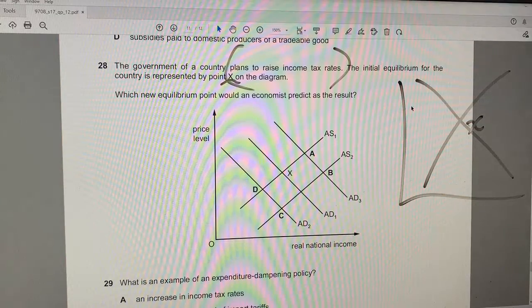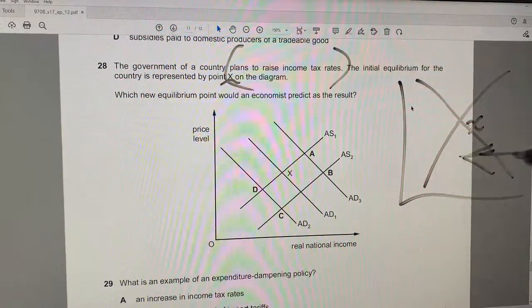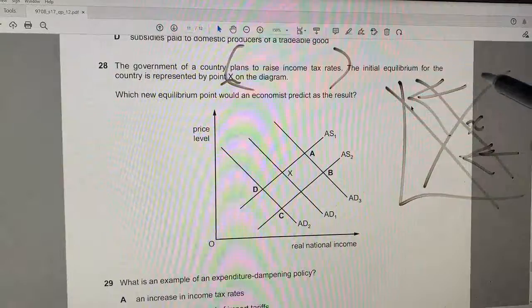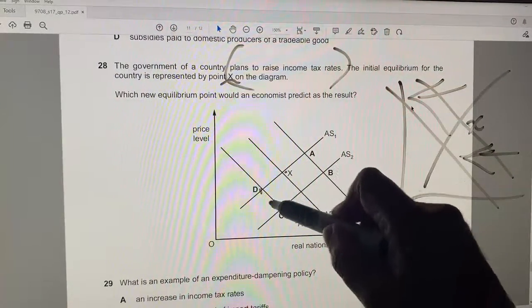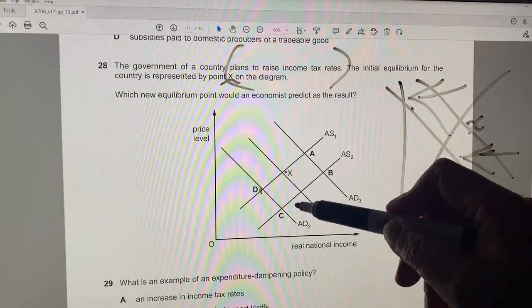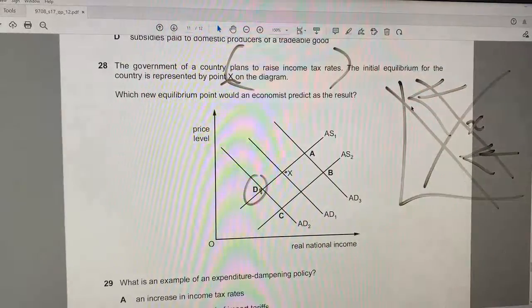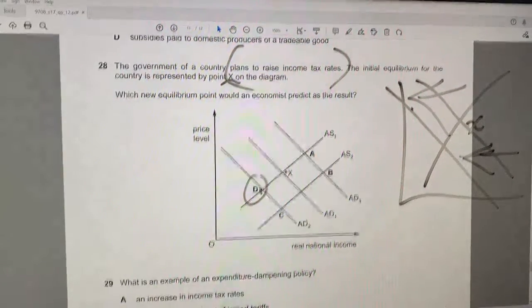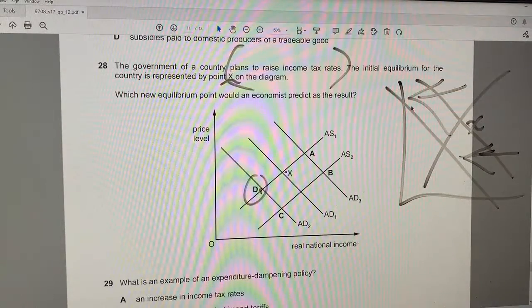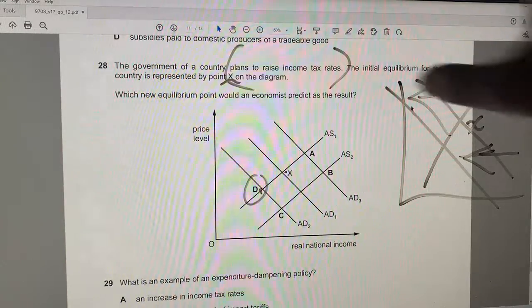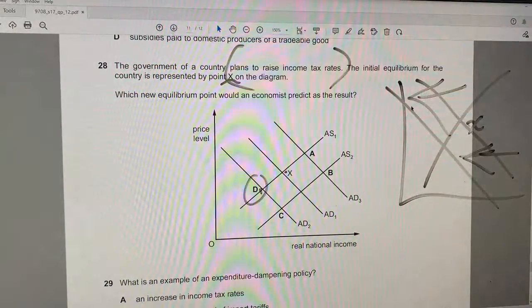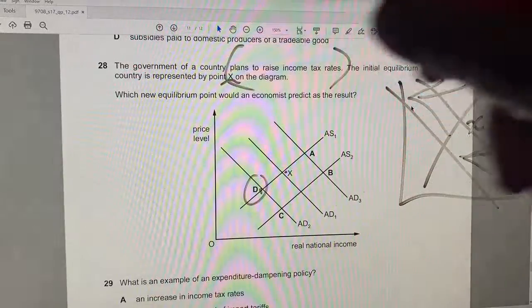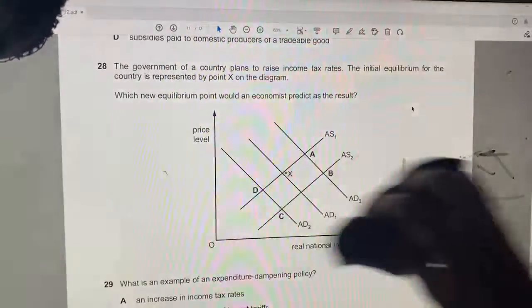Let's see. Raise income taxes, reduce aggregate demand, right? So we're going to go here. The answer for 28 must be D. Wow, I'm surprised. That was pretty easy. Usually they give you 2 actions, and well, this one has 1. So the answer for 28 is D.